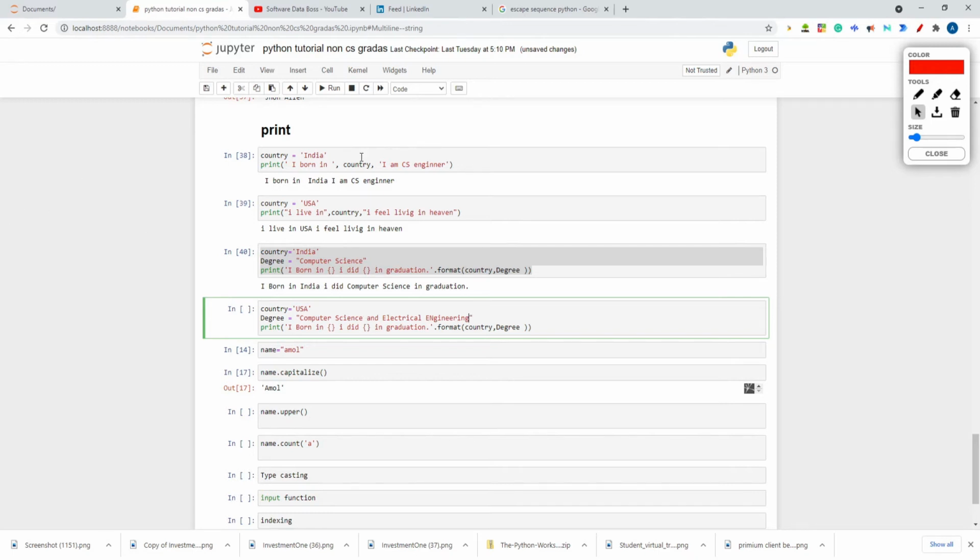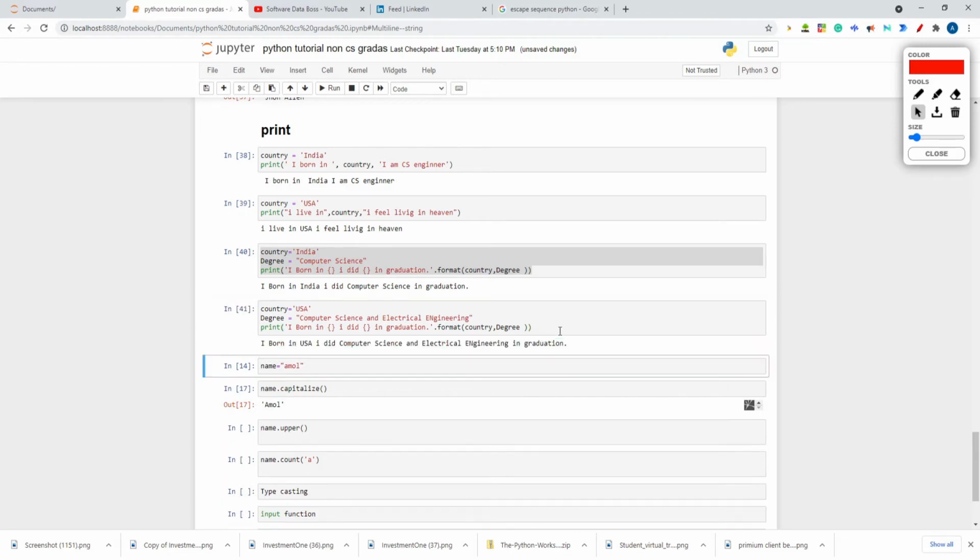So now let's take curly braces. You have to give curly braces. This is the string that you want to print, but with two curly braces, for two variables, country and degree. Dot format. This is the syntax actually that you need to remember. If I hit shift enter, I get: I born in USA, I did computer science and electrical engineering graduation. So I hope you must have understood this.